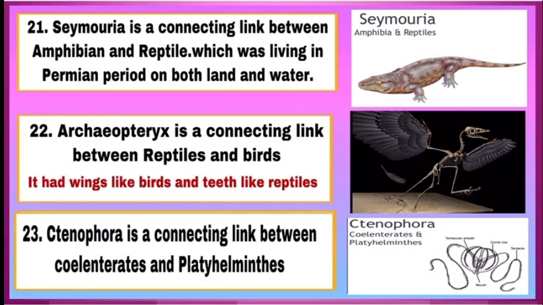Next connecting link is Seymouria. It is a connecting link between amphibian and reptile. It was once living in Permian period on both land and water. It is now extinct. Next, Archaeopteryx. It is a connecting link between reptiles and bird. It is also extinct now. It had wings like birds and jaw with teeth like reptiles. Next, Ctenoplana. It is a connecting link between coelenterates and Platyhelminthes.